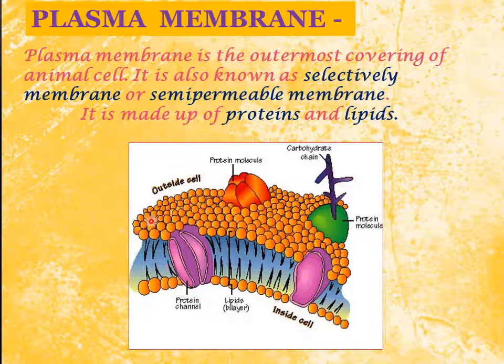You can see here that bilayer structure. It is a bilayer structure, meaning two layers are there. Here you can see that these red colored ones are lipid molecules. Lipid molecules have a head and a tail, and here also a head and a tail. So these are joined in two layers, and embedded within these lipid molecules there are certain proteins. So proteins and lipids are responsible for making the plasma membrane.